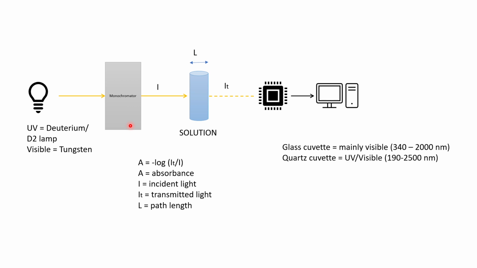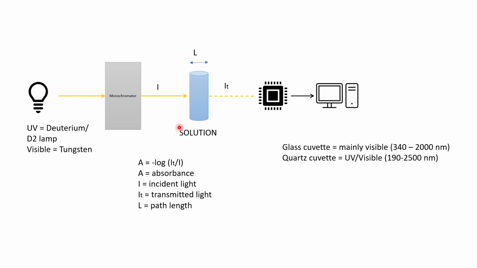And we have the monochromator. What the monochromator does is it only allows a specific wavelength of light to pass through. For example, if this UV lamp is on and I have given it wavelengths from 190 to 780 nanometers, it will only allow the specific wavelength. Just suppose my specific wavelength for this experiment is 280 nanometers, the wavelength required for the absorbance of protein. It will only allow 280 nanometer light to pass through, and not the others.